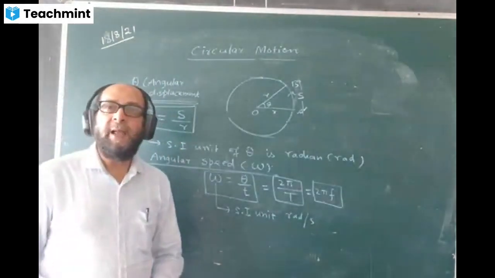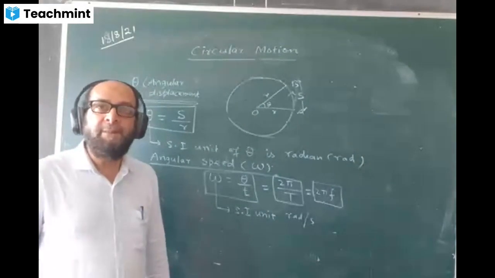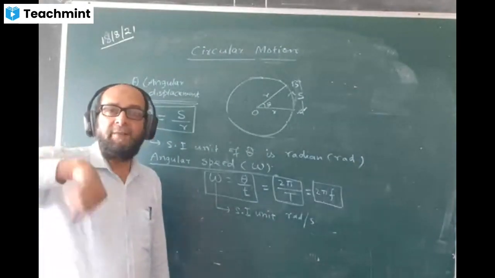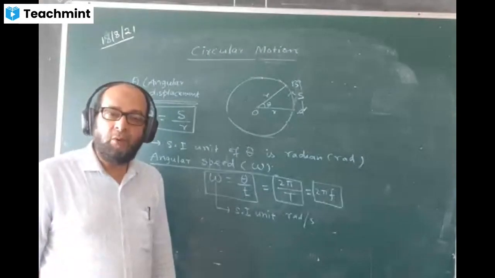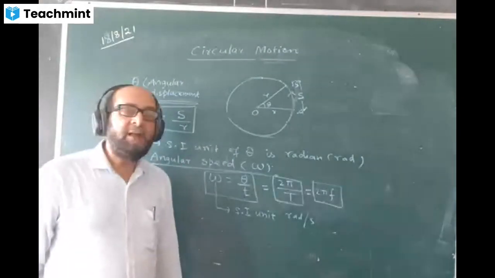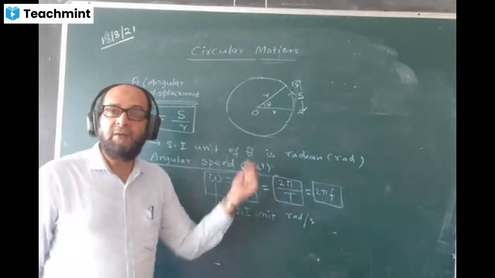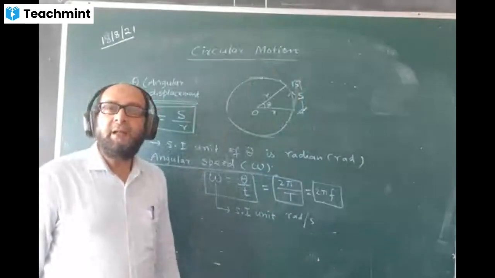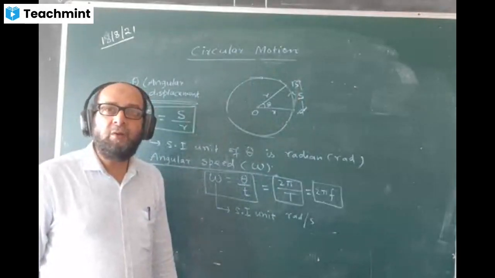Definition of time period. Time period is time taken to complete one revolution. As we all know, in case of pendulum, we say time taken to complete one oscillation. But here there is no oscillation. There is a revolution here. Time taken to complete one revolution is called time period.